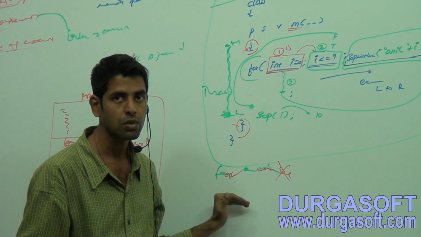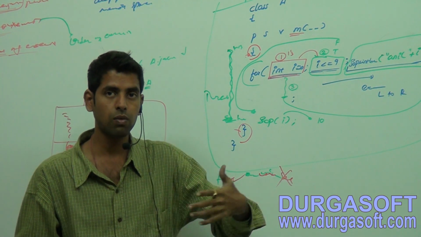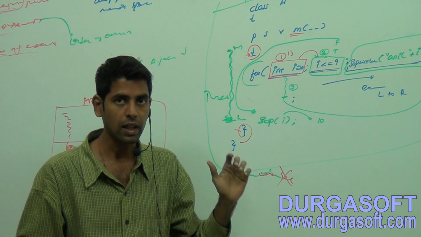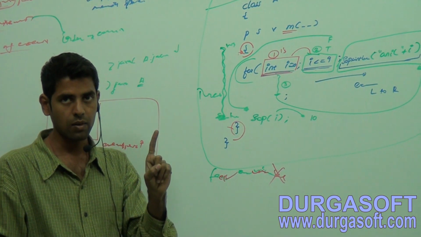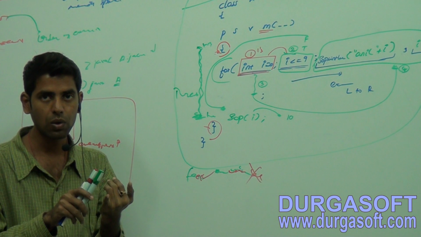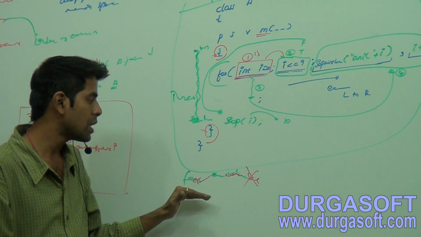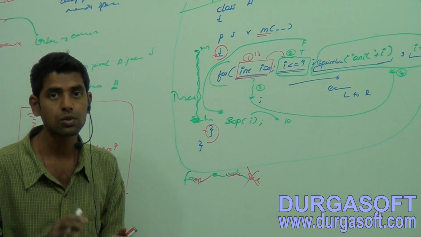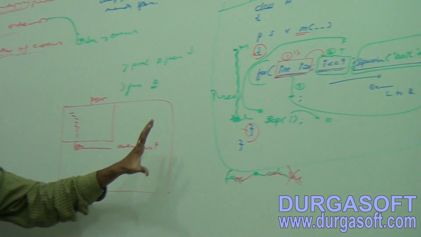Why? We can feel the thread, we cannot see the thread. It's the flow of execution, you cannot see the flow. Technically this is the meaning of thread. If someone is talking about thread, think that it's a flow of execution which we can feel, which you cannot see. Now let me compile and execute this.